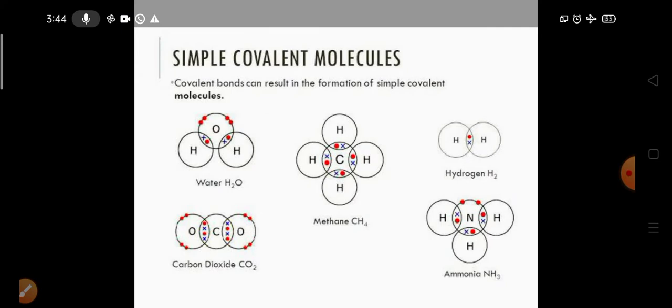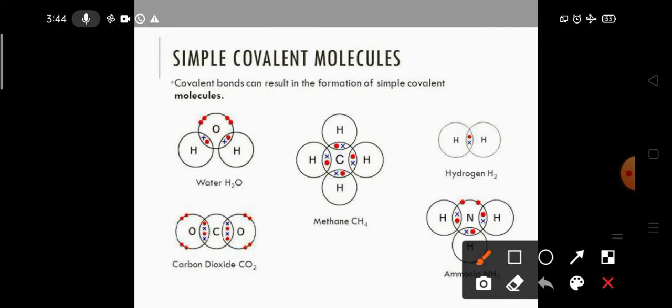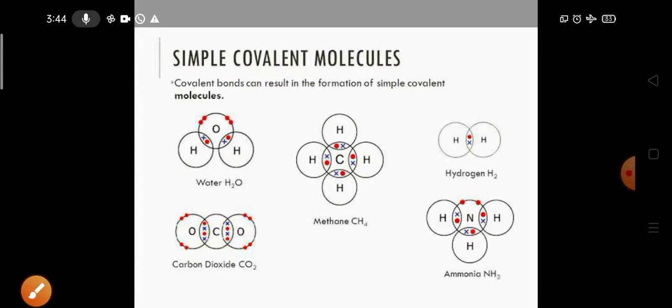Okay, so first of all we have to understand what is meant by covalent bond. Covalency, if you split these two words, contains co and valency. What is meant by valency? Valency means the number of electrons present in the outermost shell or the number of electrons required for the completion of the shell, that may be octet or duplet.